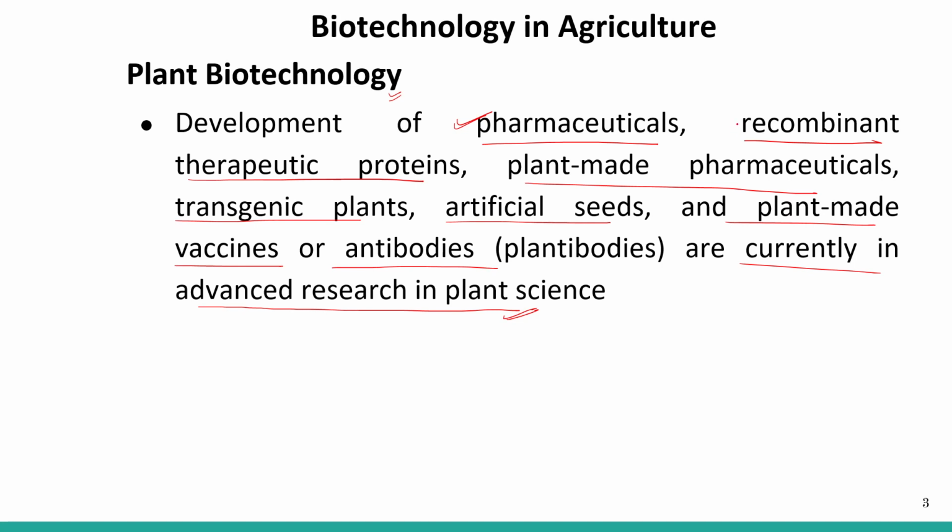We are using recombinant therapeutic proteins today because of plant biotechnology. Many pharmaceutical products have been made from plants using plant biotechnology techniques. Transgenic plants, that is, genetically transformed plants, have been generated by plant biotechnology. Artificial seeds, plant made vaccines and antibiotics have also been made from plant biotechnology.